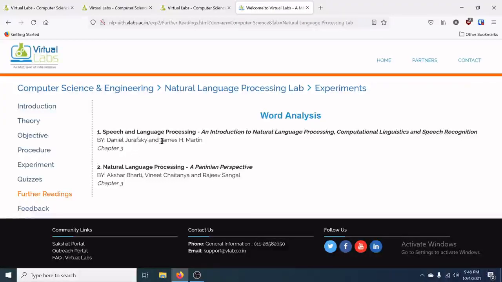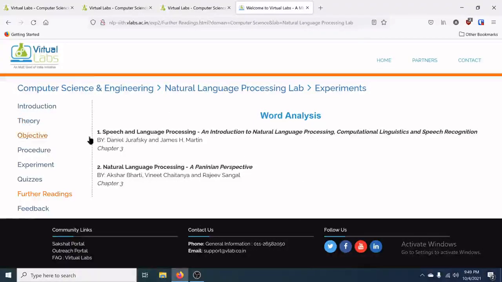And these are some good books which you can refer to: Speech and Language Processing, an Introduction to Natural Language Processing, Computational Linguistics and Speech Recognition by Daniel Jurafsky and James Martin. And we also have an NLP book, Natural Language Processing, an Indian Perspective, by some Indian authors. This is also available. If you can refer to these two books, more information on this is available.